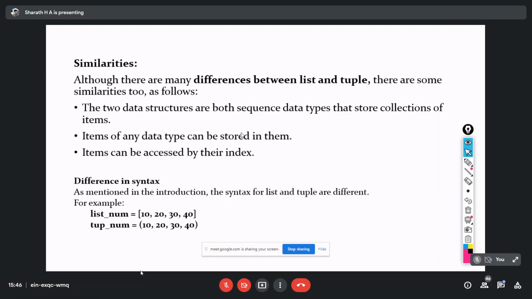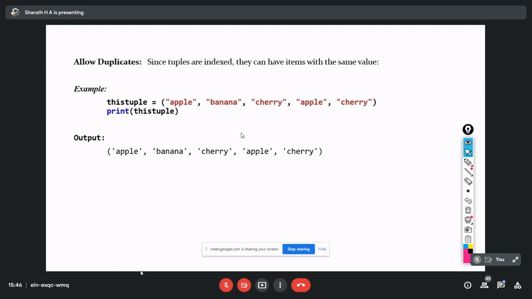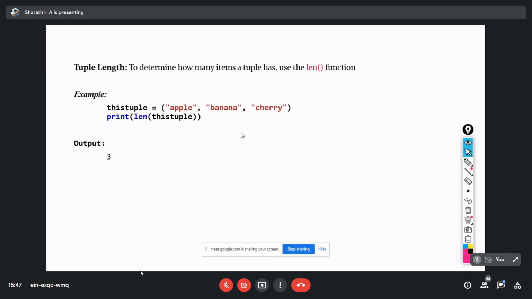The difference in syntax is that a list is declared with items written within square brackets, whereas tuple items are stored in round brackets. So this is the example. Wherever you want me to execute, please tell me, because we are running out of time. Anyhow, in the slides I'll have both the example as well as the output. So this is the tuple. If I print the tuple, I get the same value again.